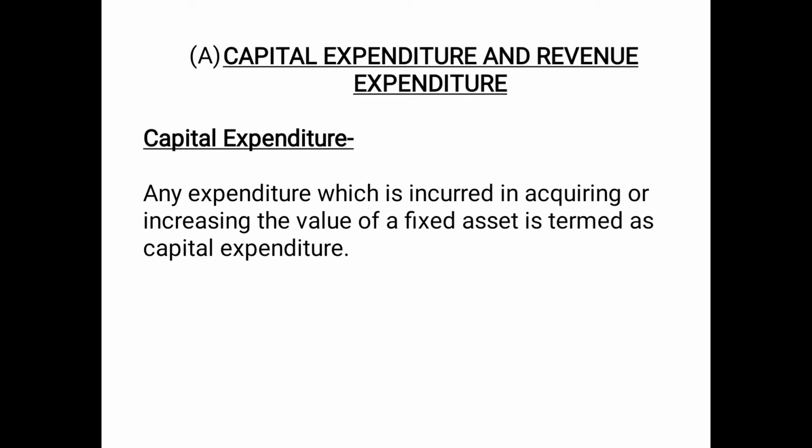Any expenditure which is incurred in acquiring or increasing the value of a fixed asset is termed as capital expenditure. That means any amount which is spent or incurred by the business organization because of which it acquires any fixed asset, that means it purchases any fixed asset or it increases the value of a fixed asset, then it will be considered as a capital expenditure.